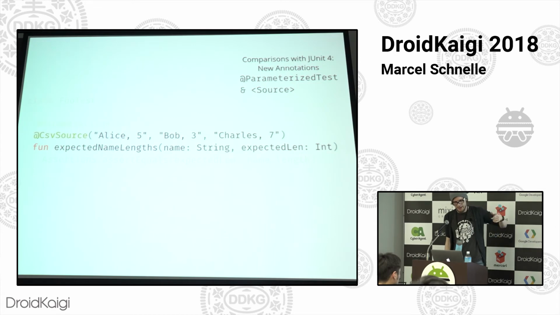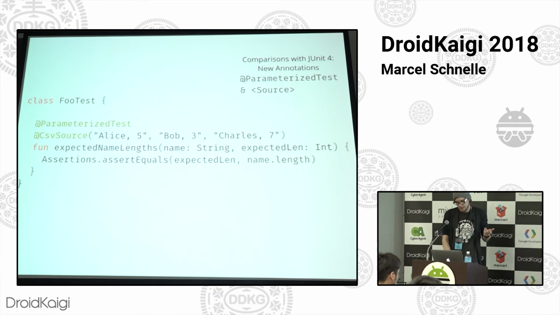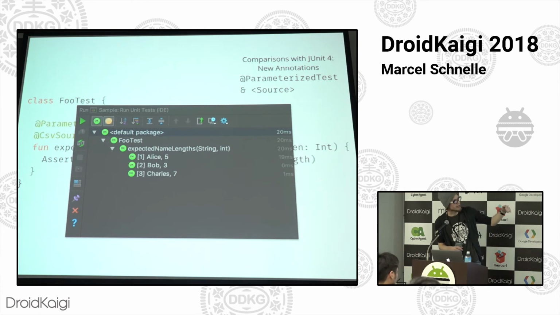What's interesting here is that I've used a combination of string and int, and the annotation value is just a string. So there's a nice kind of type inference for most primitives and also some other things. I think it can also type infer dates. I'm not sure on that, but I think it can. You could also write your own, of course. But it knows that the number, the 5, 3, 7 parameters, that's an int, and it can cast it automatically. You don't have to just use stringified values in your method. So this is nice. In the IDE, of course, every invocation gets its own row.